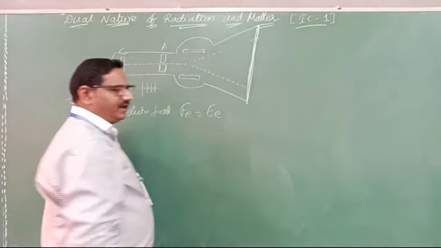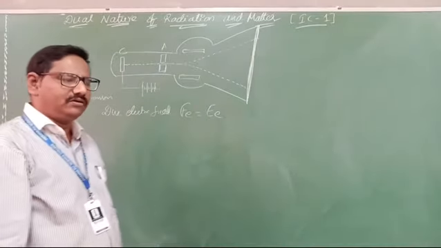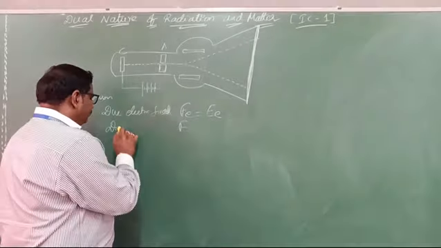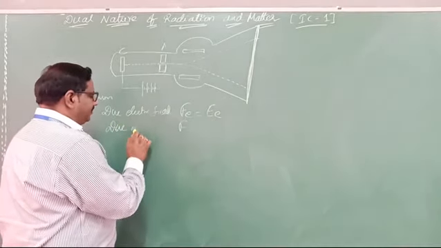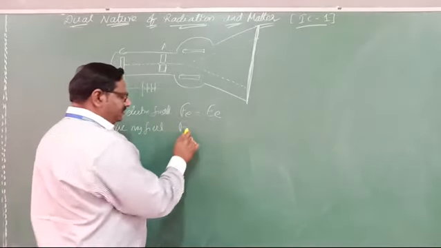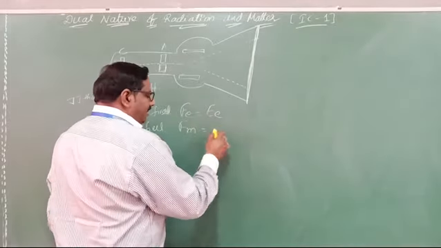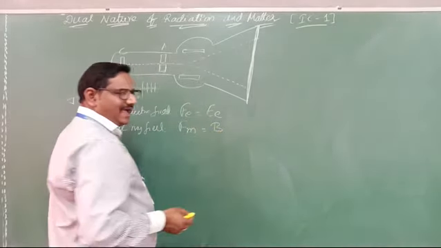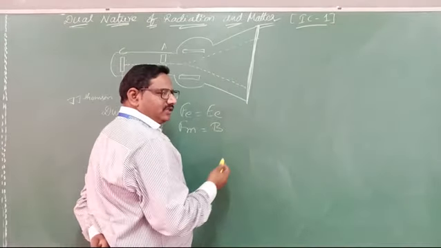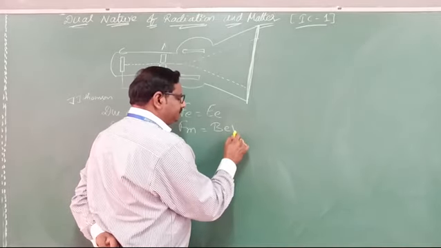Due to the magnetic field, the force Fm acts. In a magnetic field we write BQV, but since this is a cathode ray, that means an electron, we write BeV.